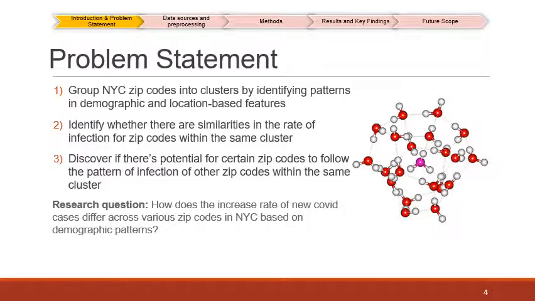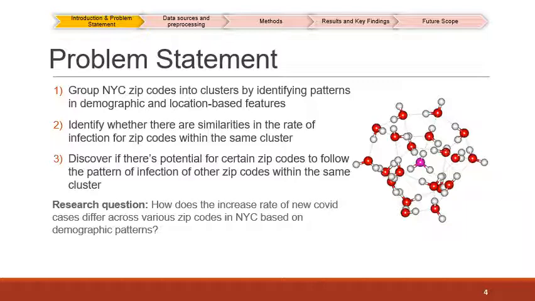Our problem statement can be divided into 3 parts. The first part is to group New York City zip codes into clusters based on a variety of demographic and location-based features. The second task is to identify whether there are similarities in the rate of infection for zip codes within the same cluster. In case these zip codes don't exhibit the same pattern, we want to examine whether there's potential for certain zip codes to follow the pattern of infection of other zip codes within the same cluster.